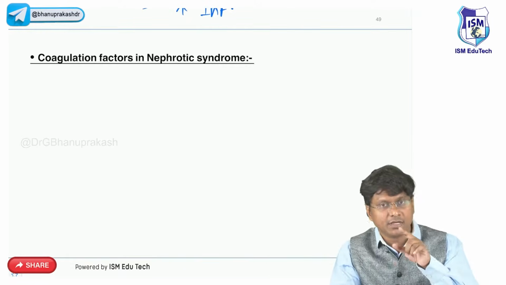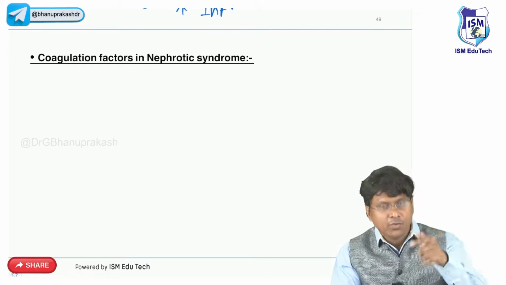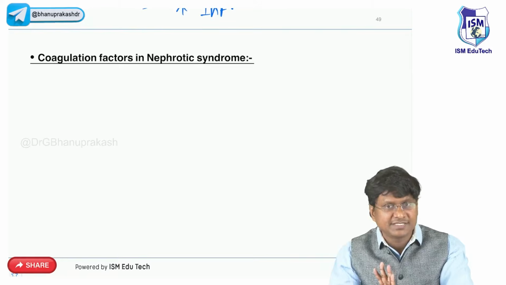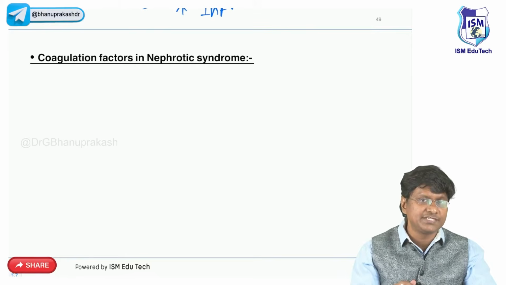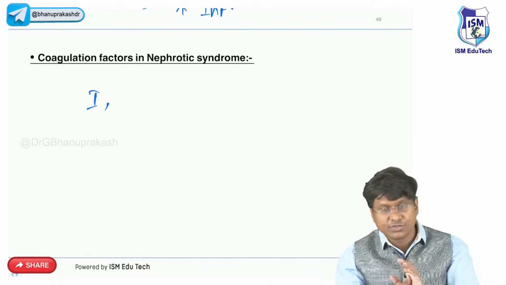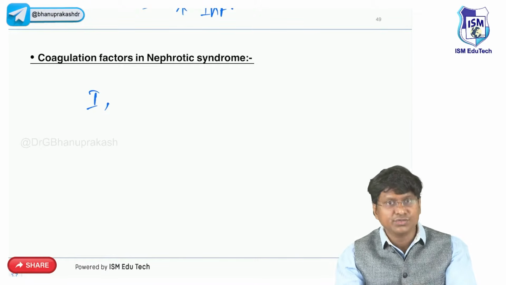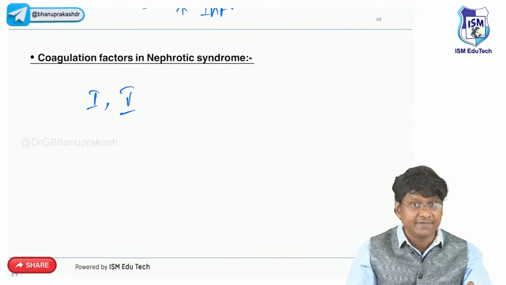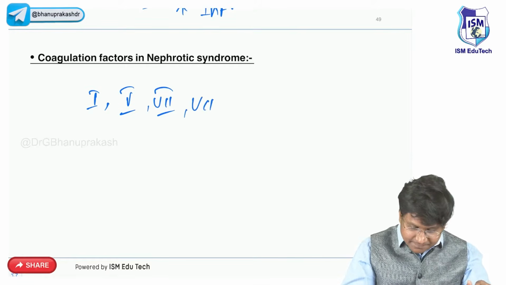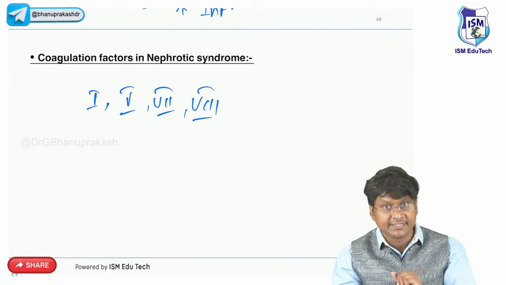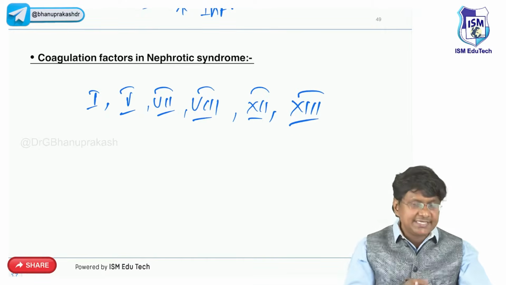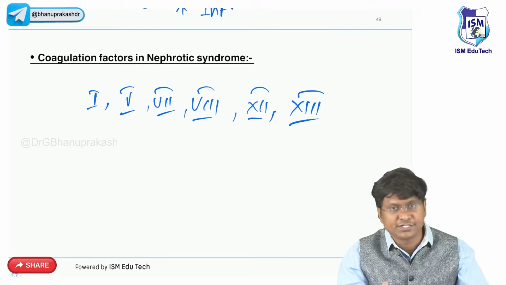Next, the next important thing is the coagulation factors. See, in patients with nephrotic syndrome, there is hypercoagulability. Why? Because there is increased synthetic capacity of the liver as a compensatory process of increasing the albumin synthesis. So there is increase in the synthesis of coagulation factors. Which all coagulation factors are increased? Increase in factor 1, that is your fibrinogen, right? And next to this, there is increase in factor 5, that is labile factor. Increase in factor 7, that is stable factor. Increase in factor 8, factor 12 and factor 13. So these are the coagulation factors which are increased in patients with nephrotic syndrome.